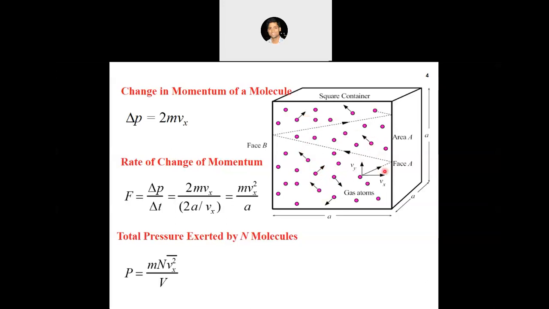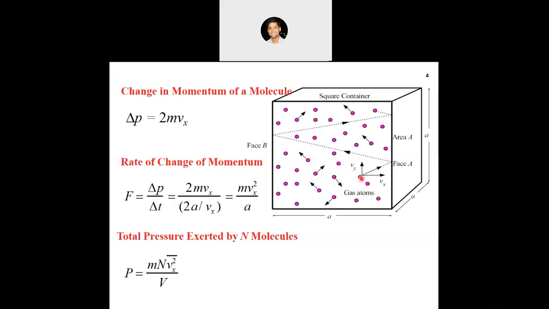So what will happen is, one of the molecules which has a velocity towards this wall will come and hit this wall, right? After hitting the wall, it will go back. As we said earlier, all the collisions are perfectly elastic. So only the direction of the velocity will change, but its magnitude will remain the same, right? So let us say this molecule hits the wall here, and then for the next collision to happen, it will have to move first in this direction and then come back to this wall, right? Then only there will be the next collision.